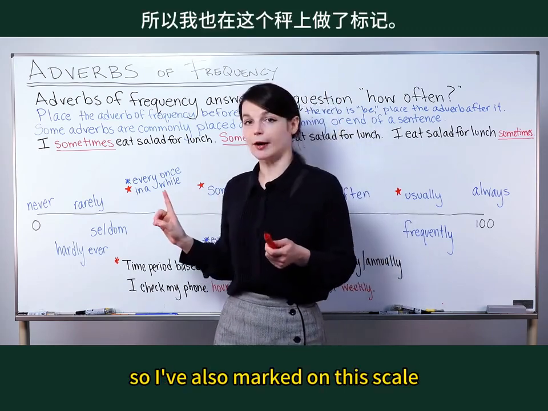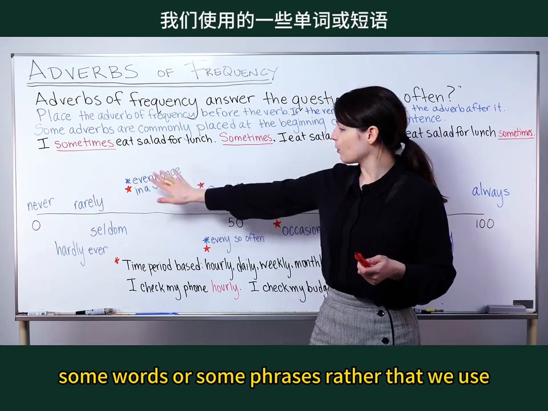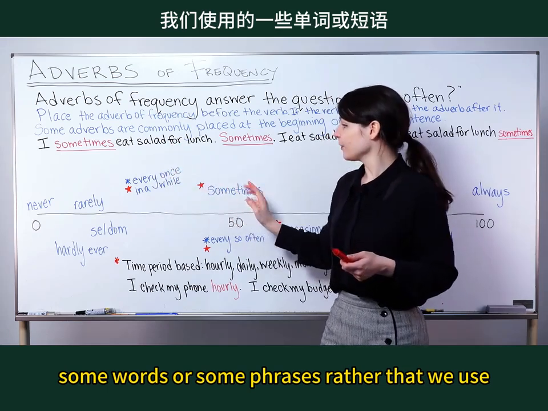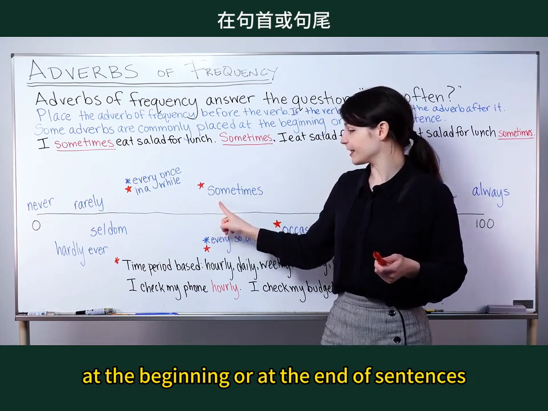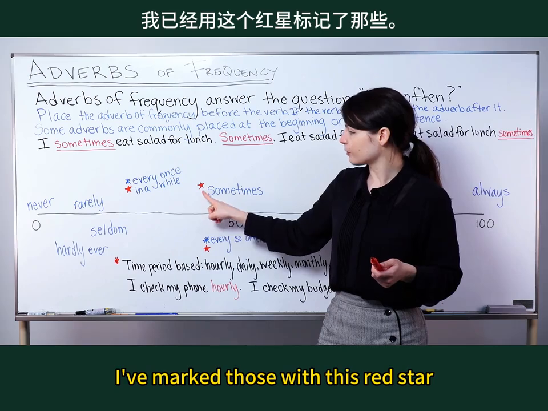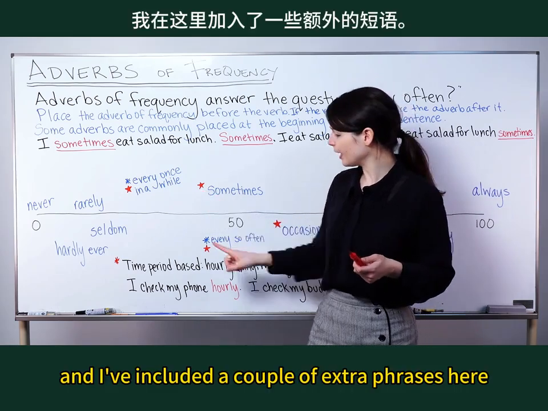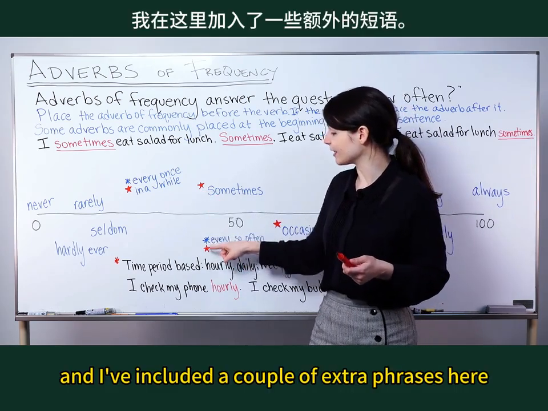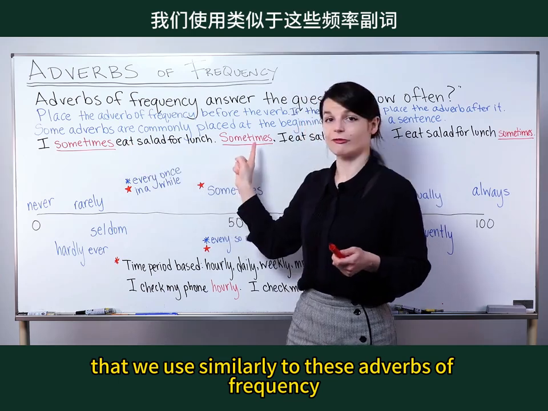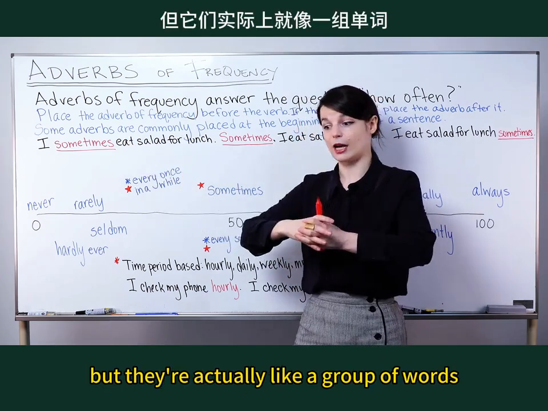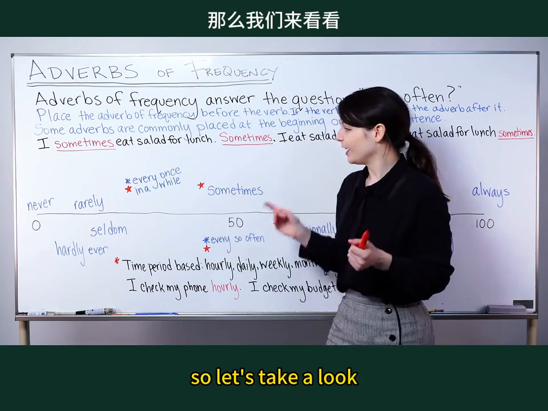I've also marked on this scale some phrases that we use at the beginning or at the end of sentences. I've marked those with this red star. And I've included a couple of extra phrases here that we use similarly to these adverbs of frequency, but they're actually a group of words. So let's take a look.